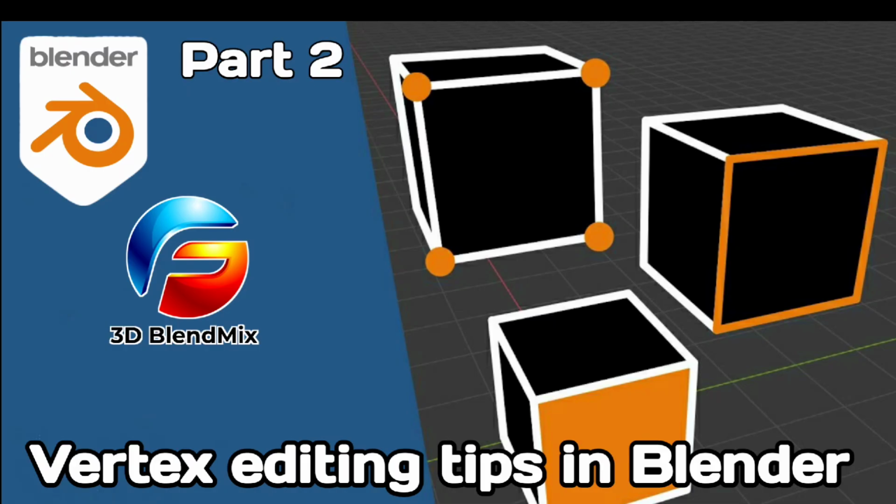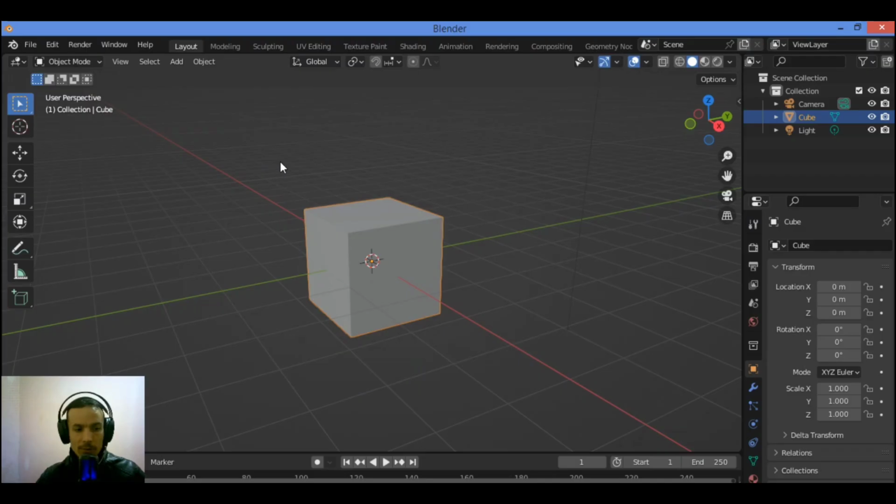In this tutorial, I will show you how to merge vertices in Blender. Let's get started. Sometimes we end up with two or more vertices on the exact same location, or at least very close to each other. Often, we want to merge these vertices to clean up the geometry.